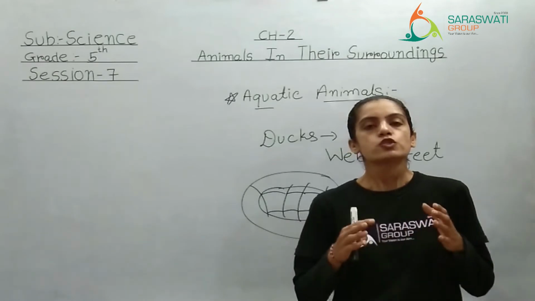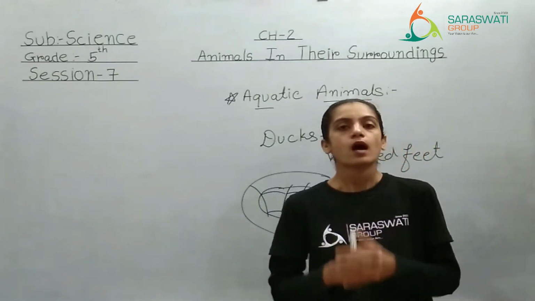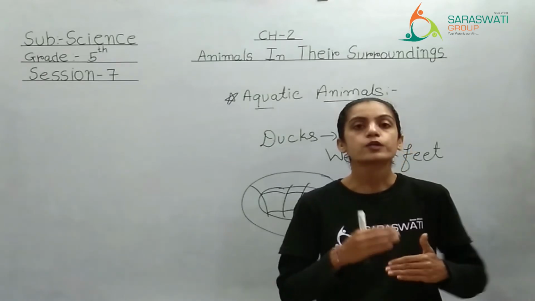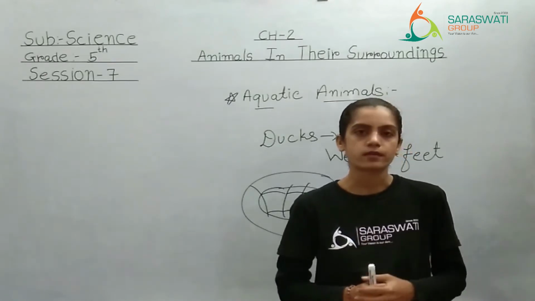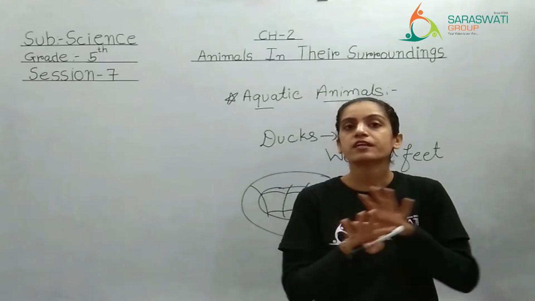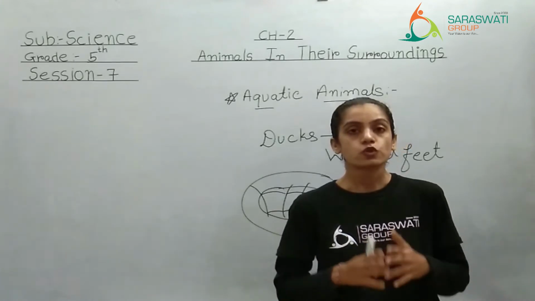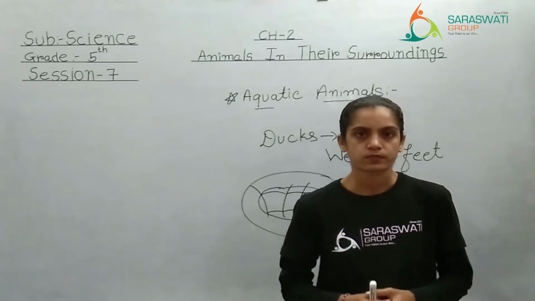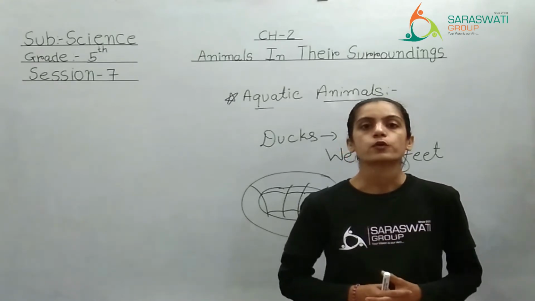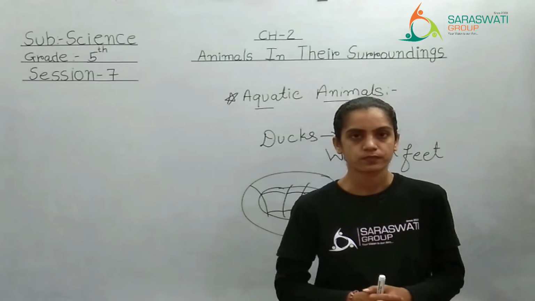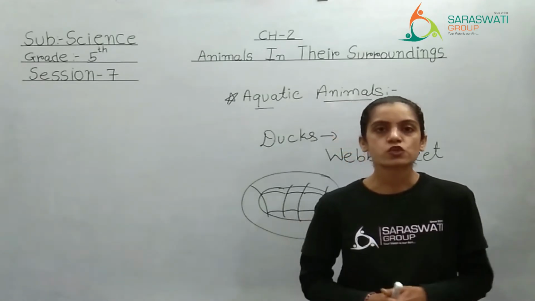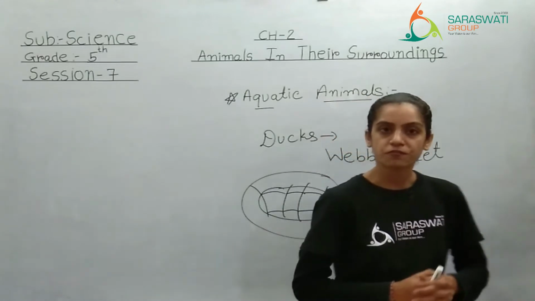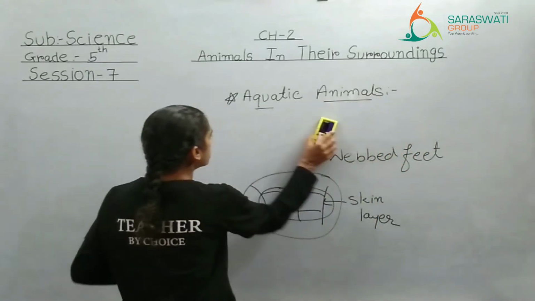Clear? So this was the portion about how aquatic animals are doing movement in the water. They all have a different body design so that they can swim comfortably and easily in the water. Right? So I hope you have understood till here. Moving further to the next topic. Turn the page. What is that next topic? For that I have to again rub the board.